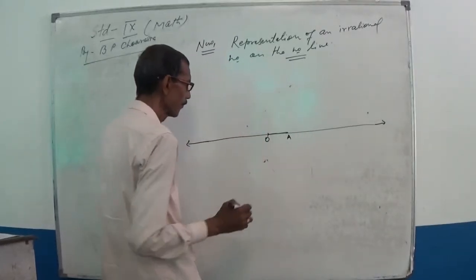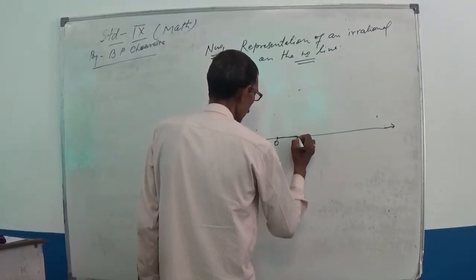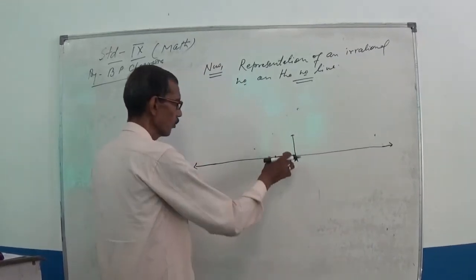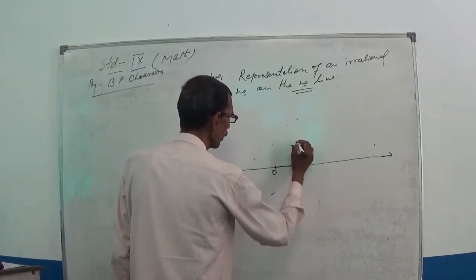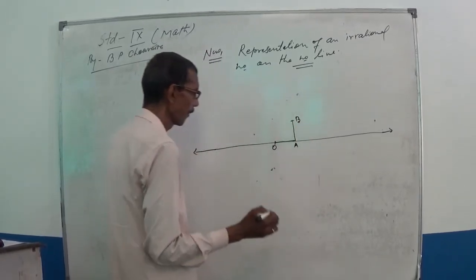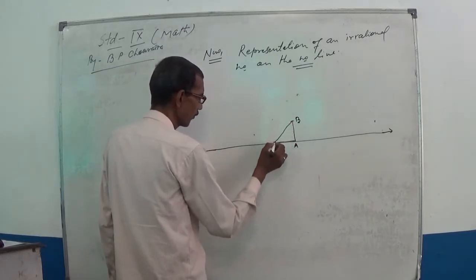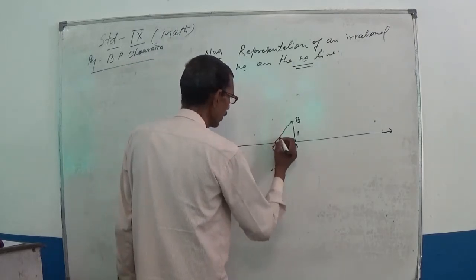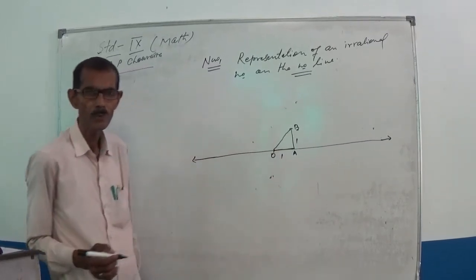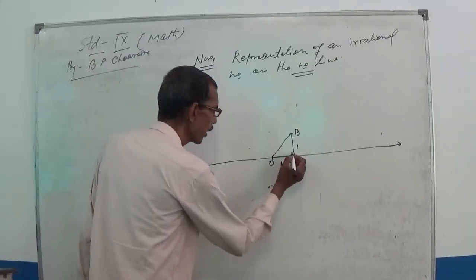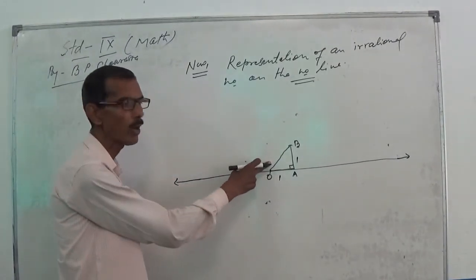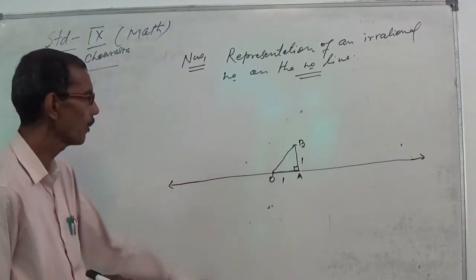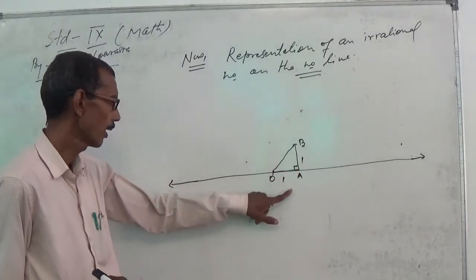Suppose A. Draw a perpendicular to it and cut 1 unit on the perpendicular. Suppose this point is B. Now join OB. Using Pythagoras theorem, hypotenuse square is equal to perpendicular square plus base square.